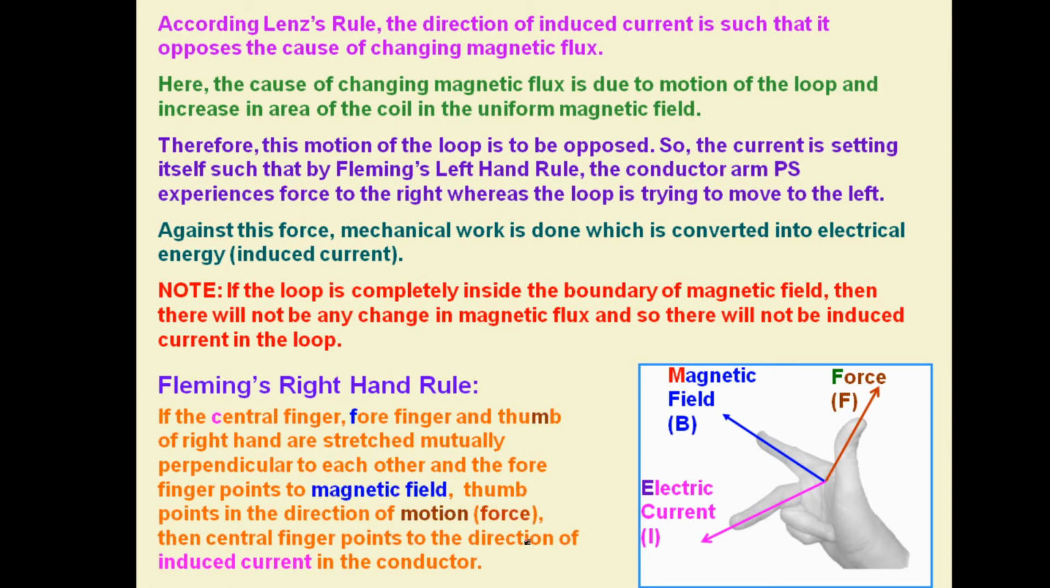So if the central finger, forefinger and thumb of right hand are stretched mutually perpendicular to each other, such that the forefinger is giving the direction of magnetic field and thumb is giving the direction of motion or force, then central finger will give the direction of induced current. So this law as well as Lenz law, they are supporting the direction of induced current, which we have discussed. If required, you can note down this relation also, and then we are moving to next.